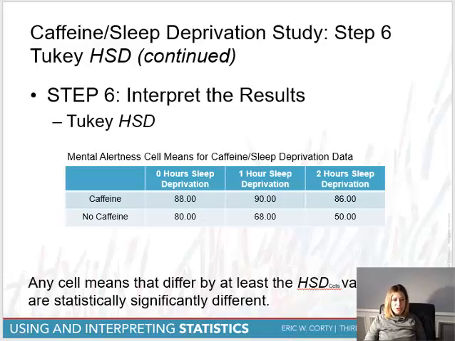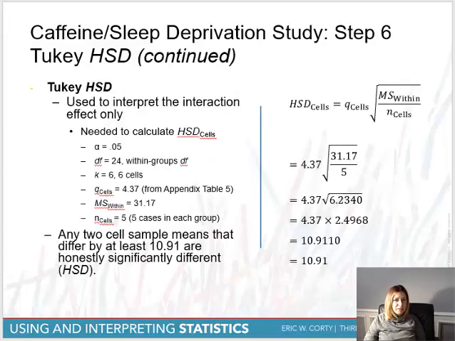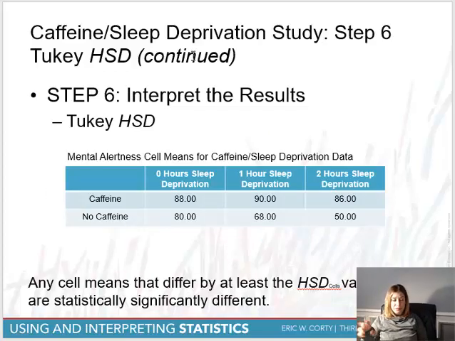So what we have to do is calculate that Tukey test. We have to figure out which means are different from one another. And the value of the Tukey test, the honestly significant difference here is 10.91. So we know that after calculating the HSD, any of those means that are different by 10.91 are statistically different from one another, okay?